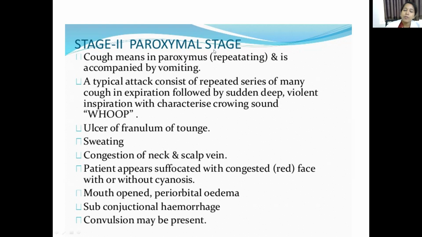In this paroxysmal stage, ulcer of the frenulum of the tongue is also seen, sweating is seen, and congestion of the neck veins is seen. Then suffocation, with the face becoming reddish, bluish. Then the mouth opens. Subconjunctival hemorrhages and convulsions are seen in this stage.